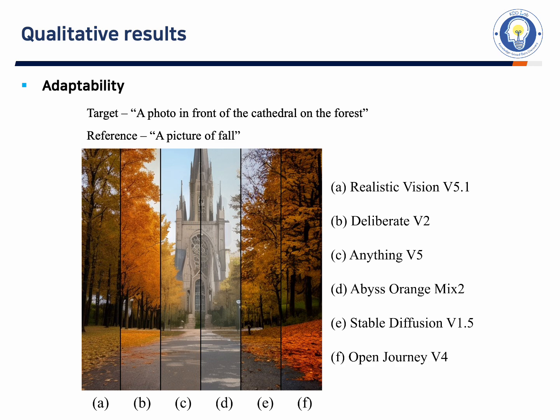Additionally, DRUM shows strong adaptability. As you can see in the figure, even when we use the same target and reference prompts across different T2I diffusion models, DRUM consistently produces personalized results.